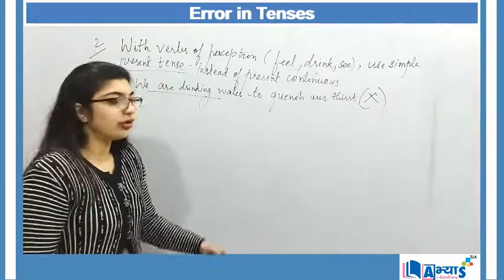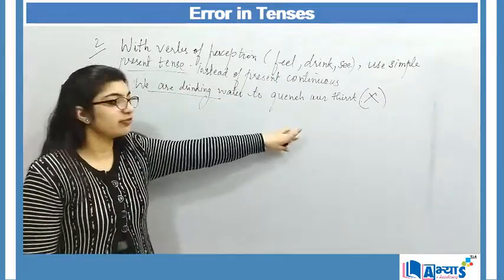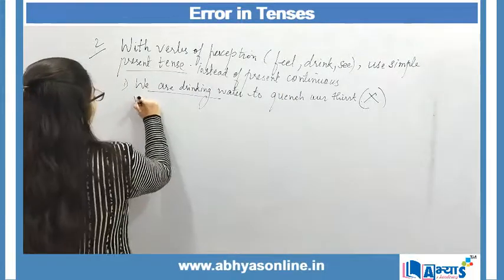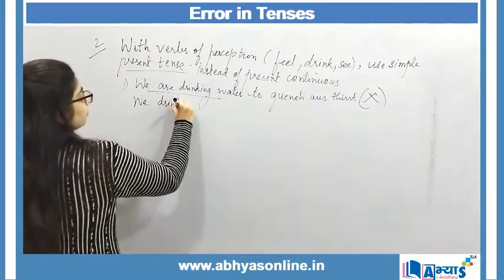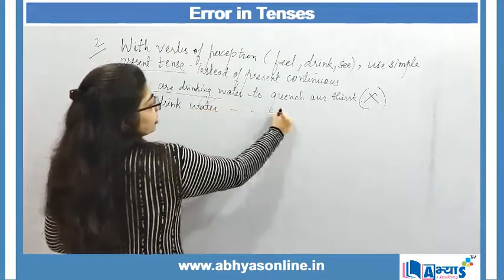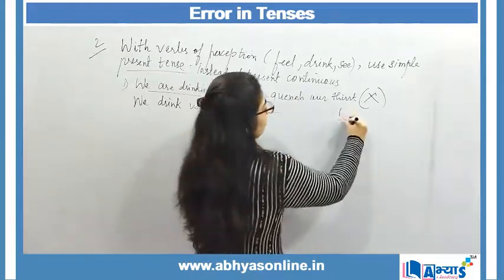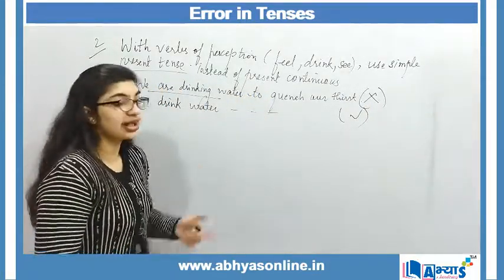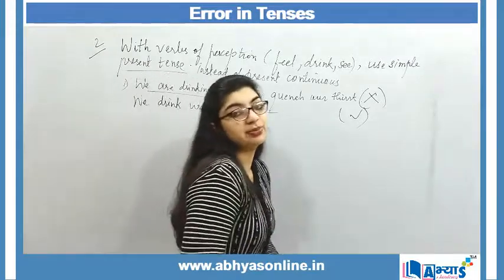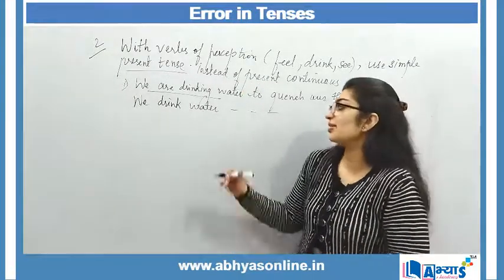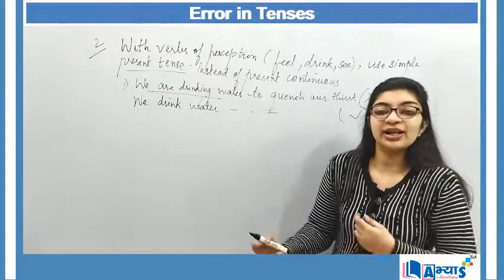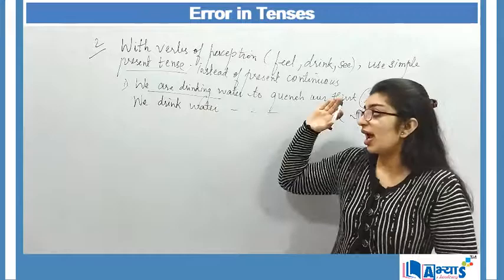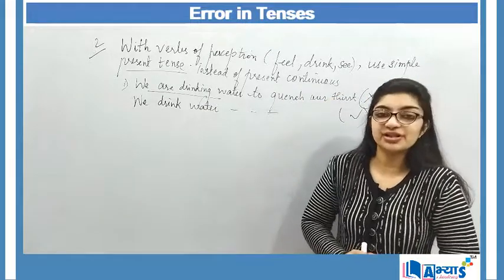There is an error. Why? Because we know that whenever we are feeling thirsty, we have to drink water. We want to drink water actually. So we drink water to quench our thirst. That is the correct formation of my sentence. We drink water to quench our thirst. So this is again the area where people make or might make mistakes. So you have to keep in mind that something obvious whenever happens or occurs in a sentence has to be in simple present tense.